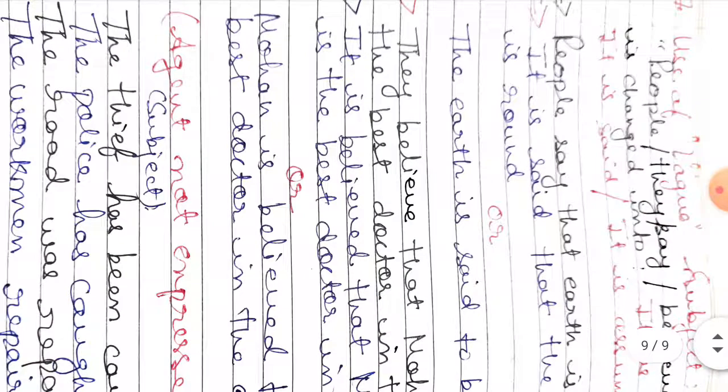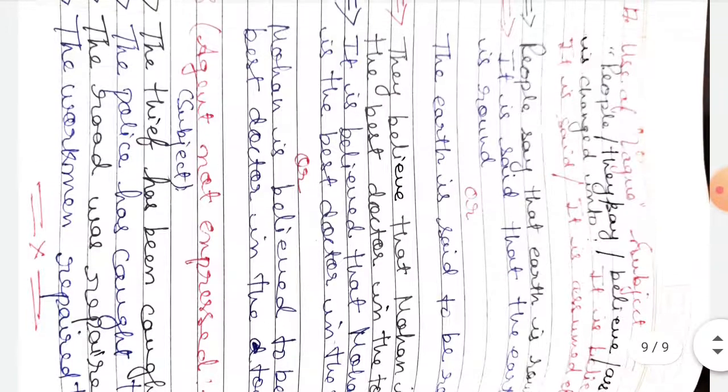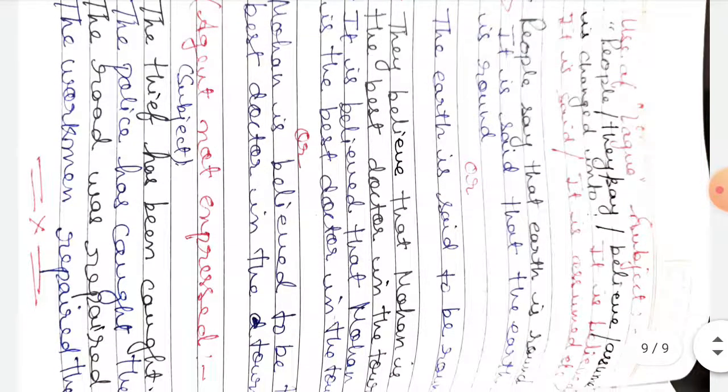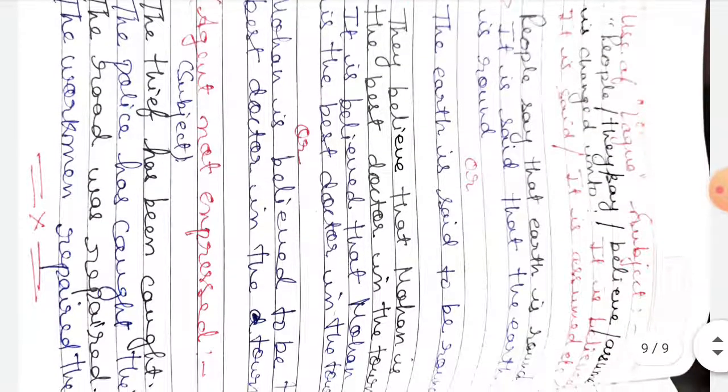Now we will use another type, the vague type, where we have a vague subject. How will this one be changed? Take one example: people say that the earth is round, so this will be changed into it is believed, it is said, it is assumed.